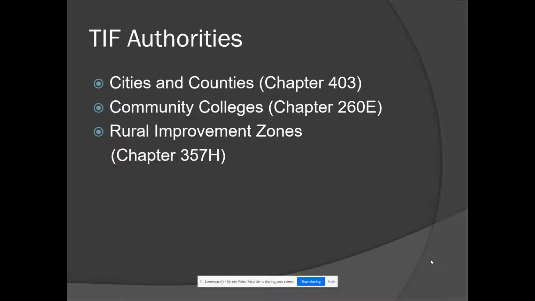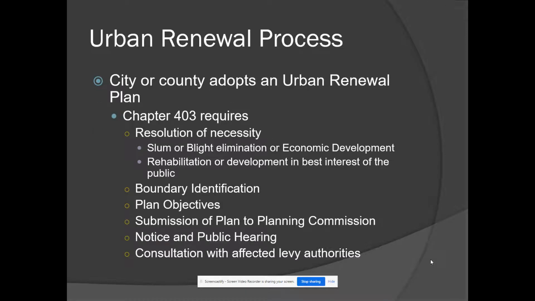Community colleges have traditionally had authority under 260E in statute. I do not believe any are currently using that statute to generate TIF revenue. And then we also have rural improvement zones, which are recreational lake districts, and there's a handful of those in the state. They're covered by Chapter 357H of the code, and they use a TIF mechanism to fund projects in the recreational lake district. And if you have one of those, then you know it.